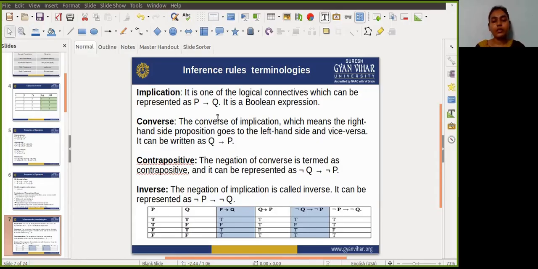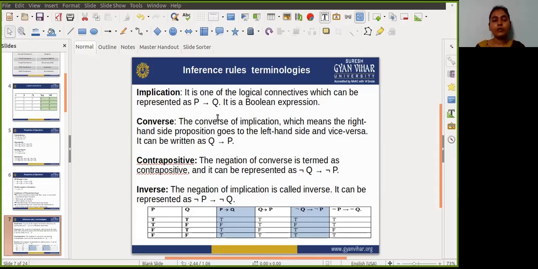In inference rules, the implication among all the connectives plays an important role.